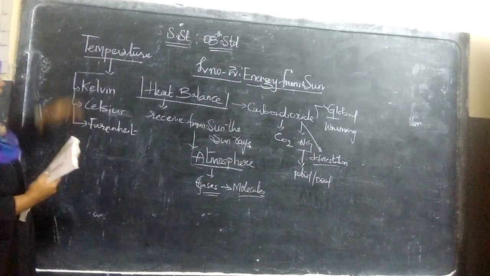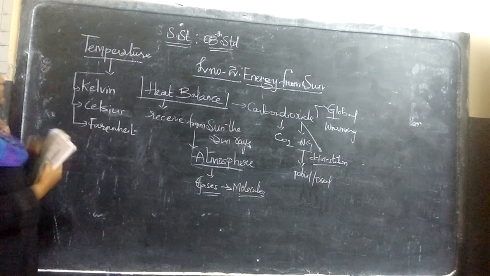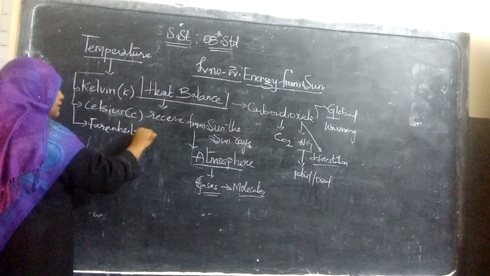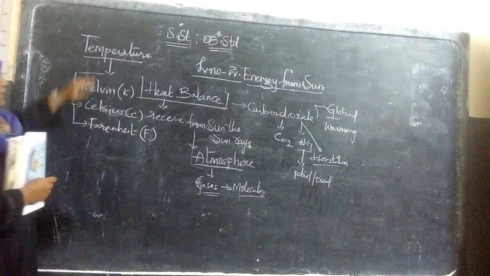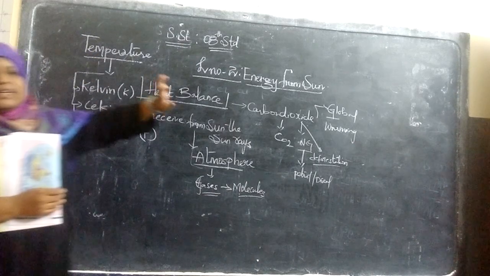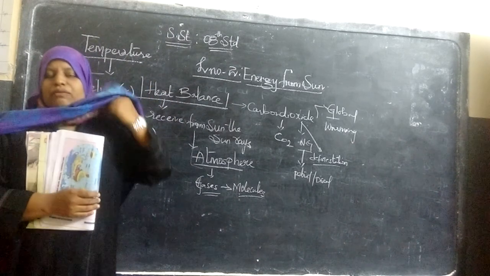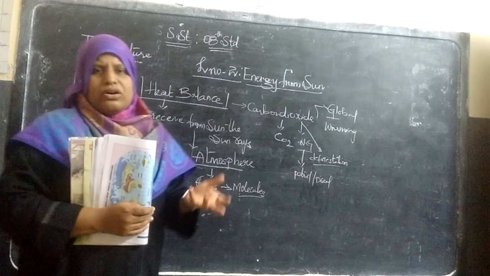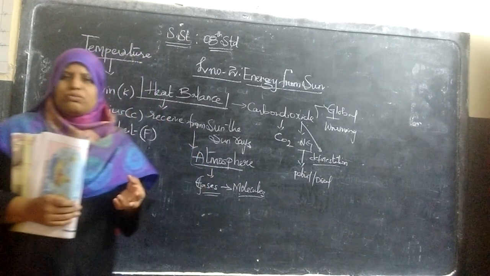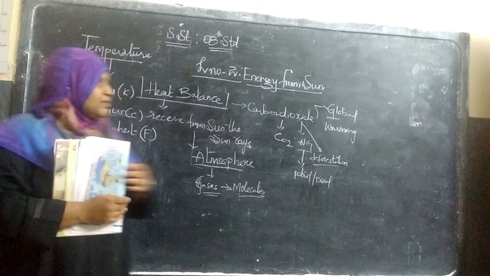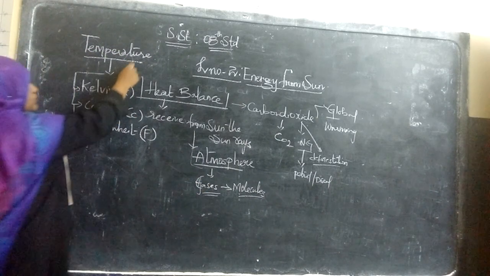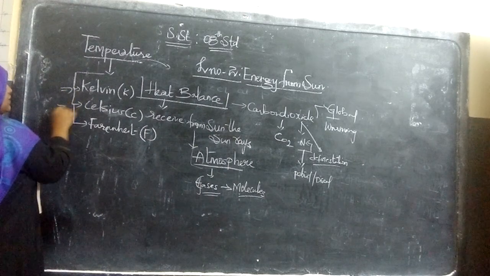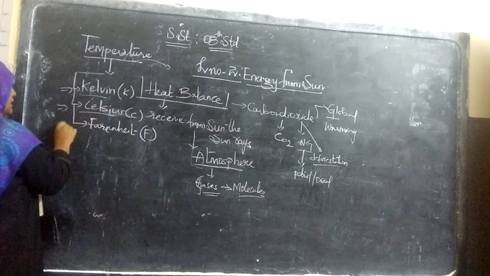So in this way, as we all know, temperature is measured in three variations: Kelvin, Celsius, and Fahrenheit. These tell whether the body is cold or hot, measured with the help of a thermometer. In the same way, the temperature of the atmosphere is also measured in three variations: Kelvin, Celsius, and Fahrenheit.